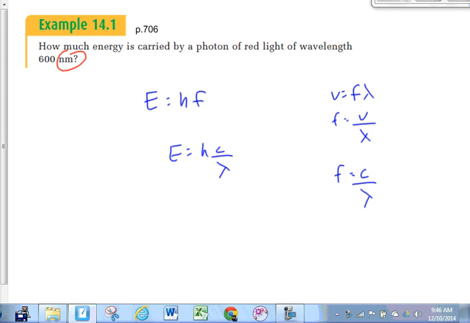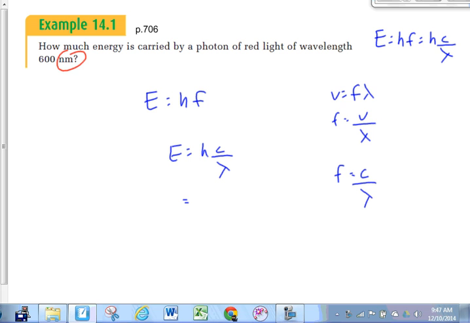Take a look on your data sheet for a second. You should see on your data sheet an equation that says E is equal to hf equals hc over lambda. They give you both of those equations. So what Daniel just did, because I hadn't told you about it, they actually do it for you. It's good, though, that we understand where that comes from. Well, which part are we going to use? Not the hf part, rather we're going to use the hc over lambda part.